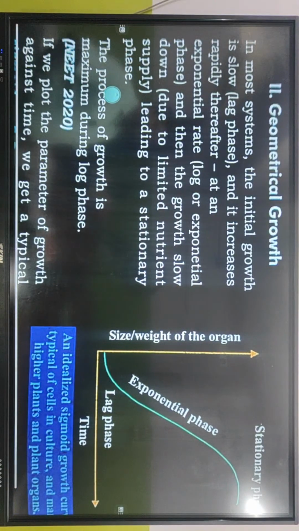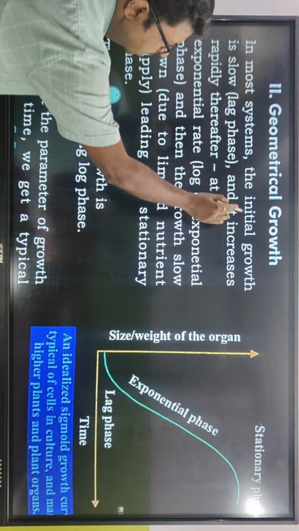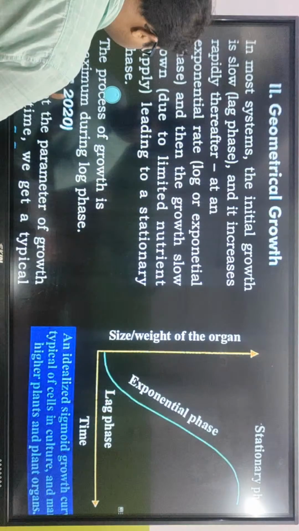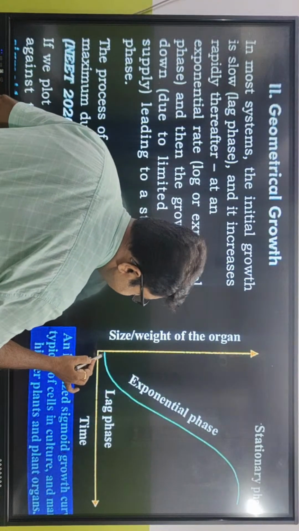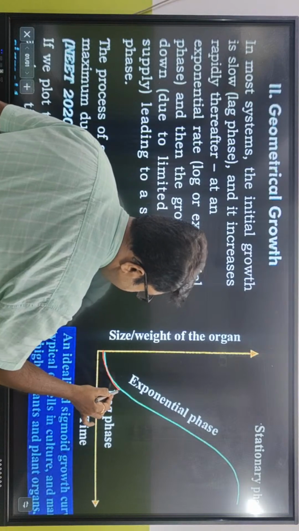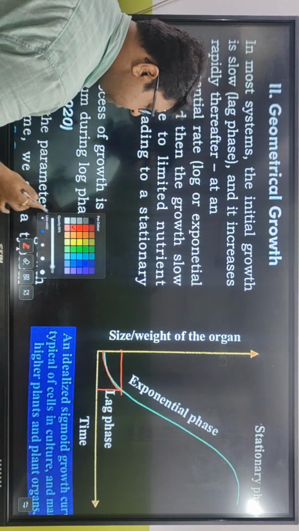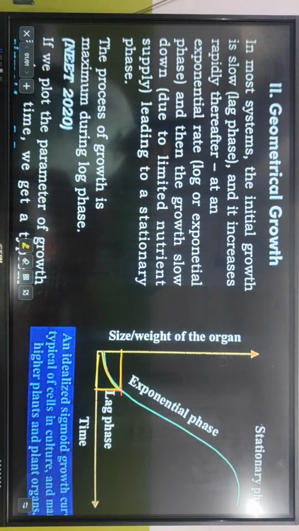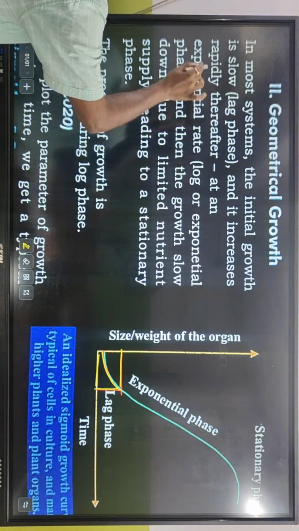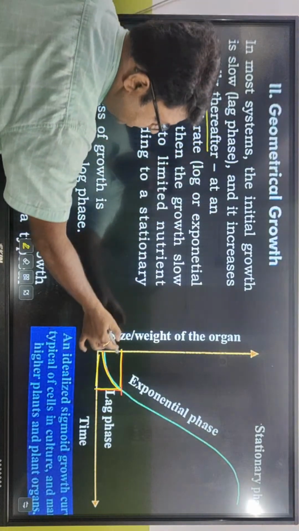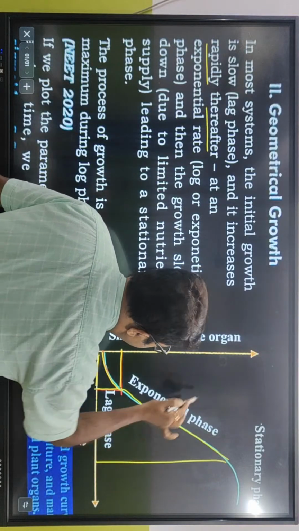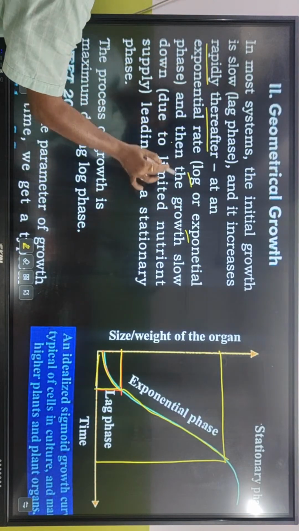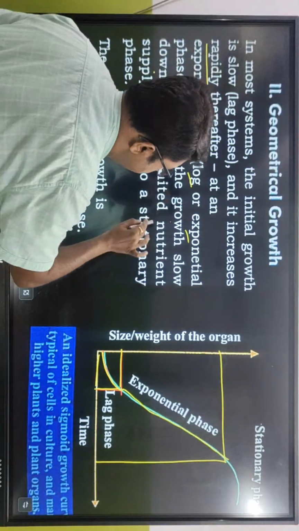নেক্সট হচ্ছে জিওমেট্রিক্যাল গ্রোথ। কি বলছে? ইন মোস্ট সিস্টেমস the initial growth is slow. That is called lag. এটা প্রথমটা। Initial phase is very slow phase. The same thing happens with human also. Human ক্ষেত্রেও সেম জিনিস আছে। তাহলে initial phase with time there is a very small growth called lag phase. Fine, lag phase, and it increases rapidly thereafter. আর তারপর দেখ কিভাবে বেড়ে গেল, বিশাল কম সময়ে বিশাল লেভেলে বেড়ে গেল, log or exponential.